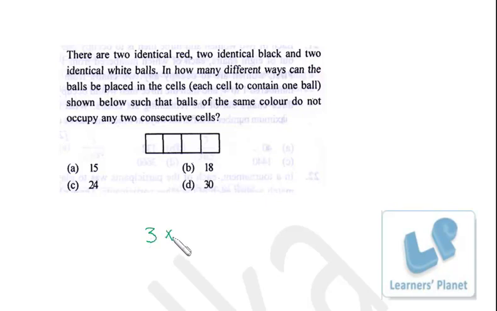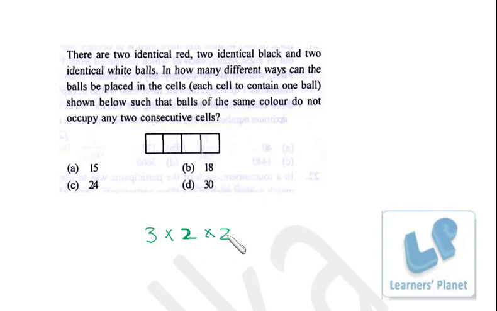For the second place we just have 2 choices because the color of this ball cannot be same as over here, right? So if it is red over here, we have 2 choices over here, black and white. Okay, so for the second place we have 2 choices. For the third place we have in all 3 options of placing the balls, but we cannot place a ball of the color that is over here.